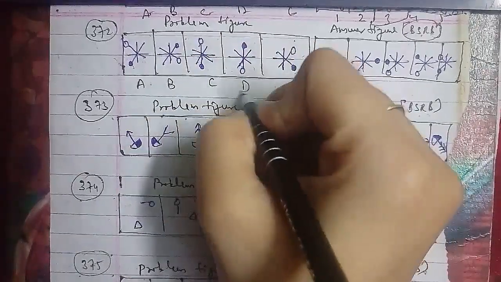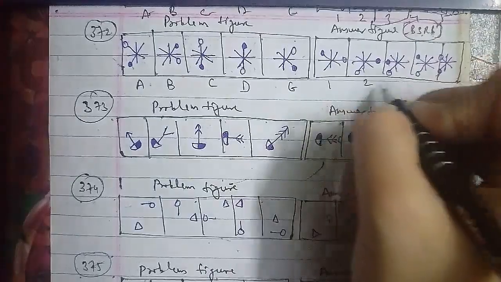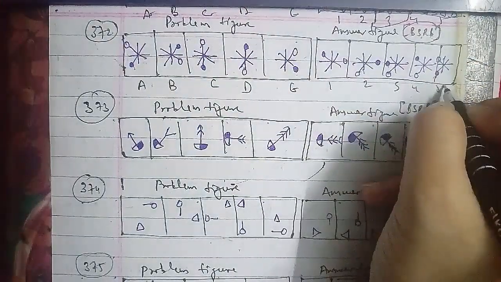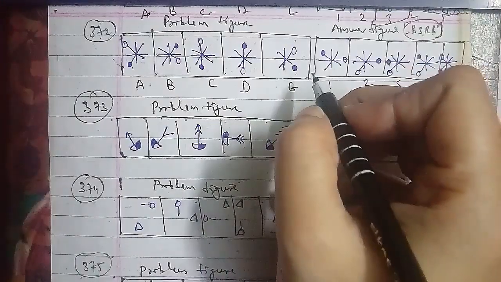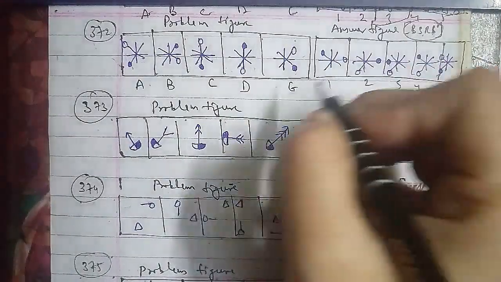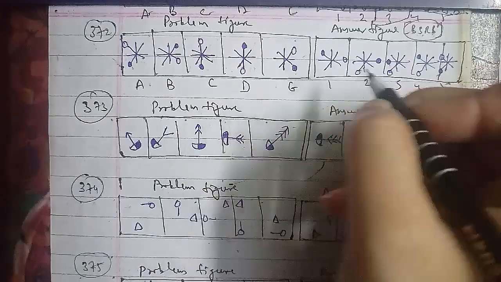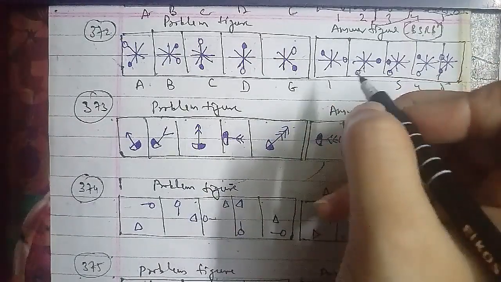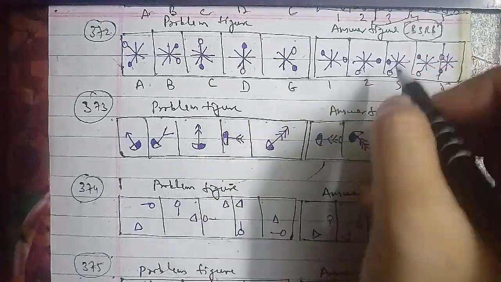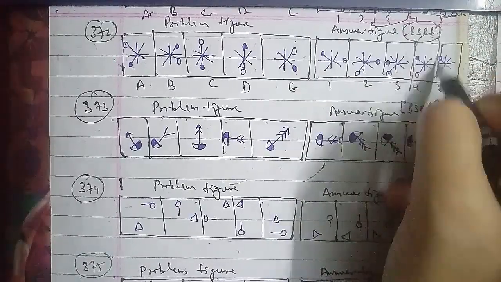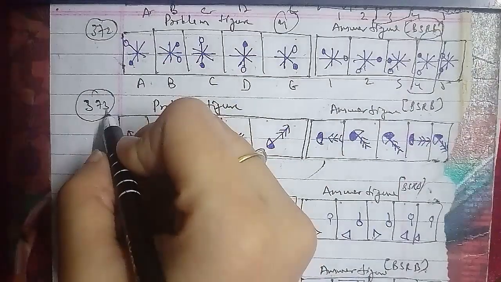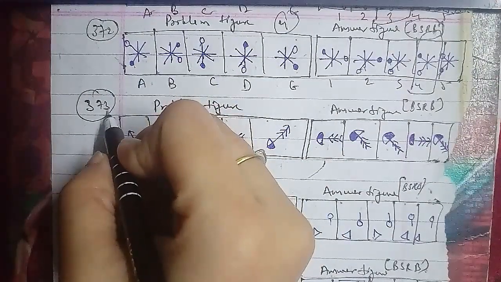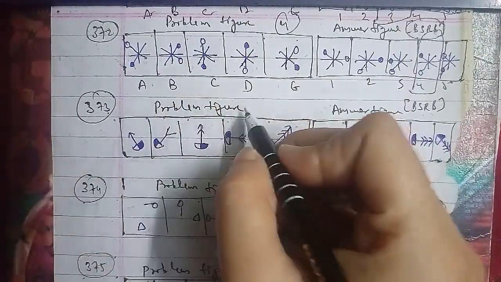These were the problem figures and these were the answer figures, which have been asked in the BSRB question paper, which is A, B, C, D, E, 1, 2, 3, 4 and 5 respectively, where the figure rotates 90-degree clockwise in one step and 45-degree anti-clockwise in the next step. In each step, the black and the white portion interchange position, and also the arrowheads get inverted in each step, and an extra arrowhead is added in every second step.